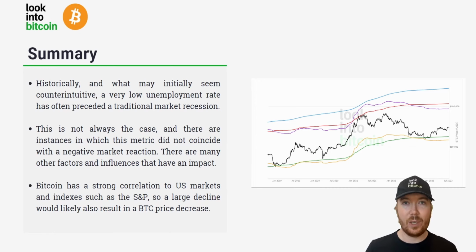Potentially, we could see unemployment rates increase just slightly, just marginally to a healthy level, and potentially we don't see this really volatile boom-bust cycle in US markets. It's more of a gradual increase that doesn't have too much of an overriding impact. We also need to take into account that there are many other factors and influences that have an impact on asset prices, such as the money supply.